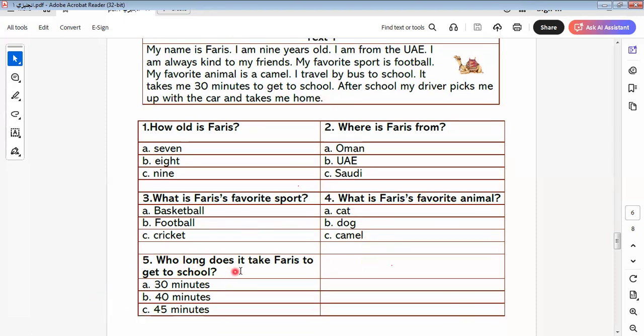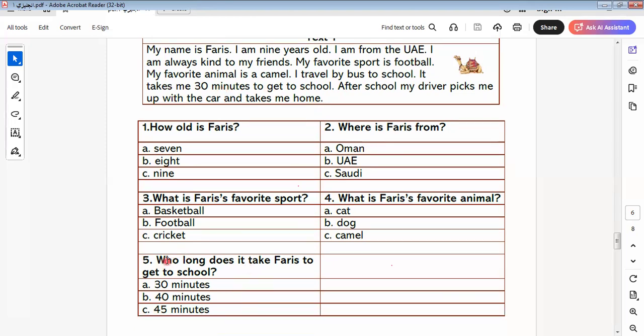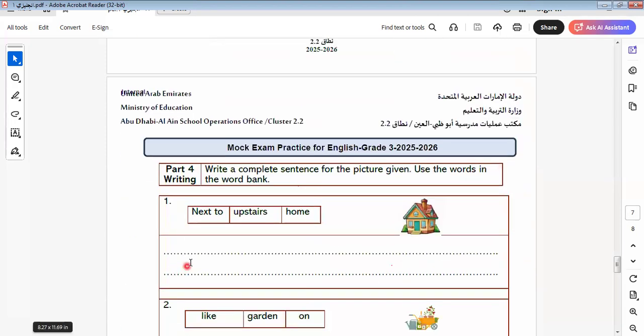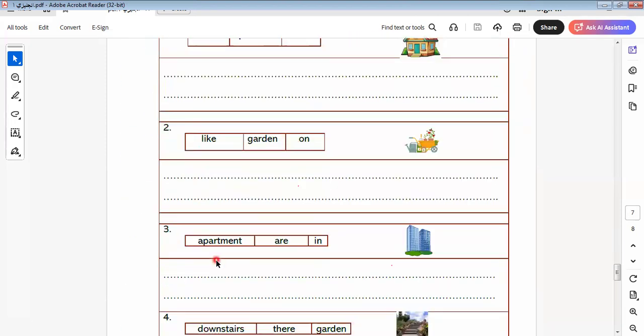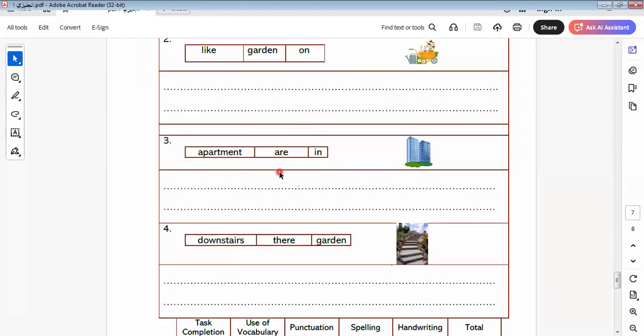How long? Here it is not who, it must be how long. How long does it take Faris to get to school? Here there is a mistake. It will be how long, not who long. It will be here 30 minutes. Okay, this is a misprint. Let's go to another one here. I answer one of them, and I will leave the two sentences for you to do by yourself.